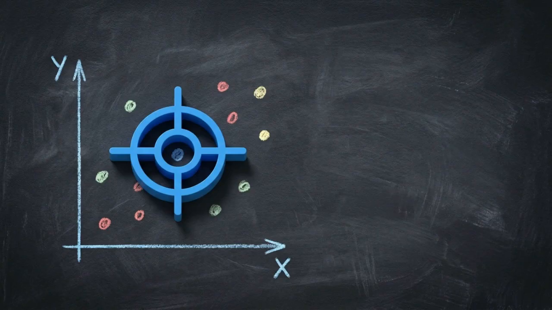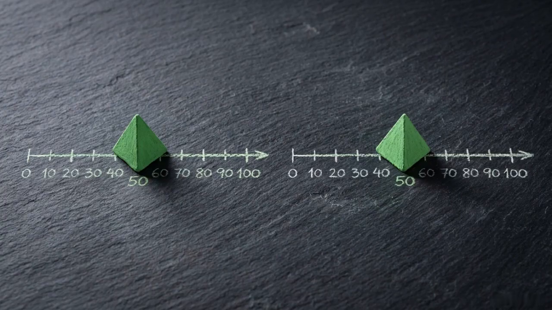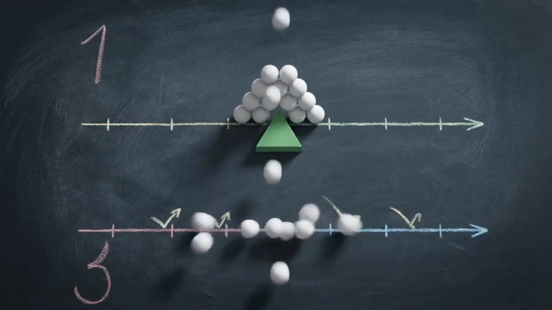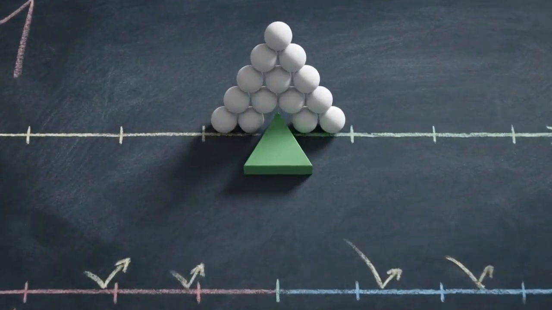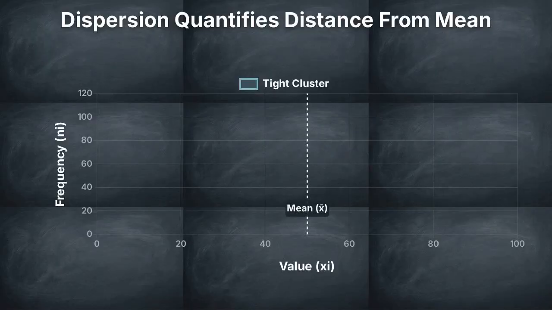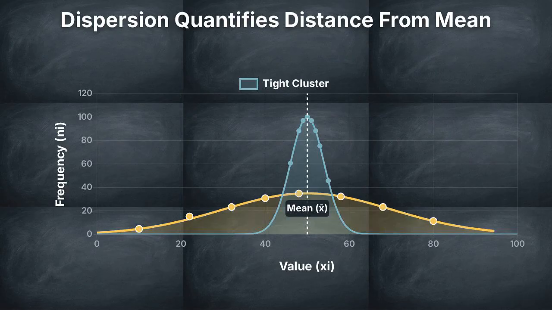These parameters successfully locate the center point. However, they leave a blind spot. Knowing the center tells us absolutely nothing about how tightly or loosely the data is packed around that point. Two completely different data sets can share the exact same average. Relying purely on the mean alone is dangerous if it isn't paired with a precise measure of volatility. One group could have all its members tightly clustered around the center. Another group could share that same center line but have members wildly scattered in both directions.